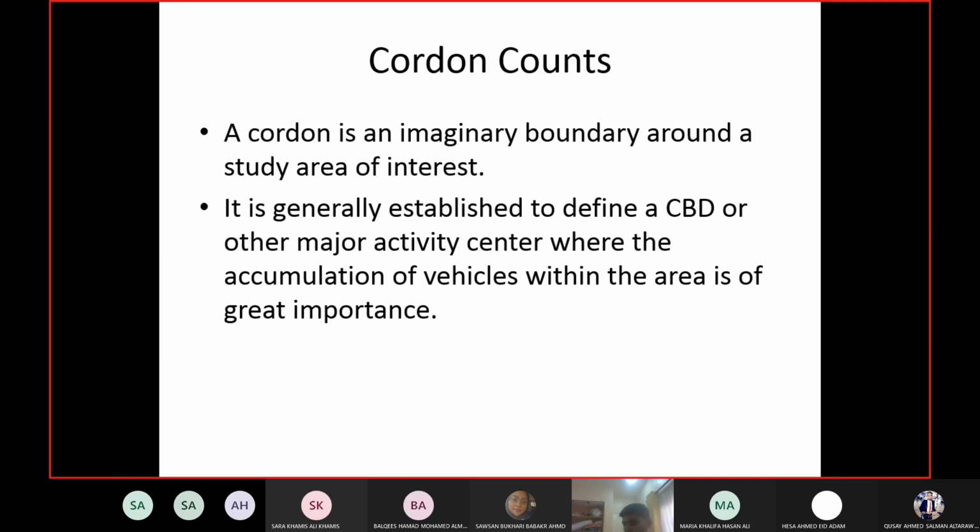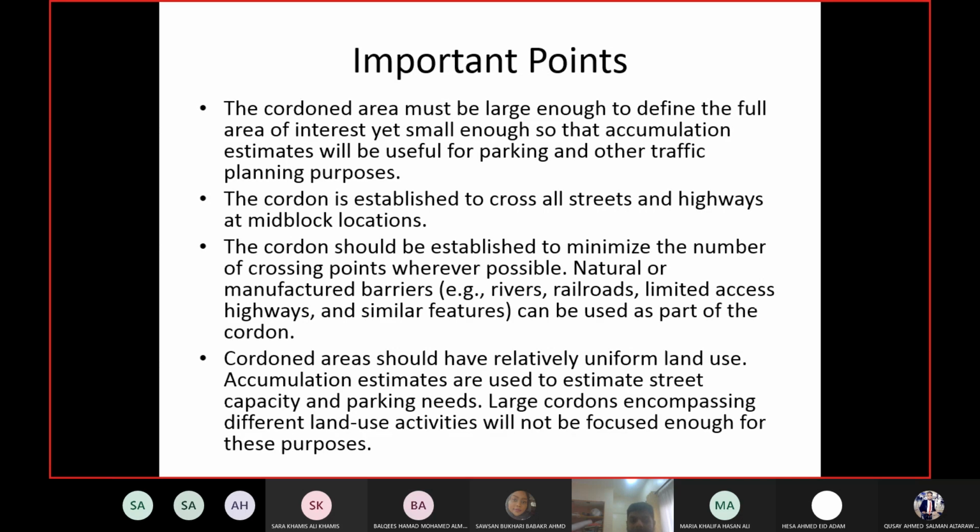So you take the map of the area and you mark a boundary around that area, and that becomes your cordon, and then you count how many vehicles are crossing the cordon from different points, entering or leaving. When you are marking the cordon, you have to keep some points in mind. The first point is to make sure your boundary is large enough to cover the full area of interest.